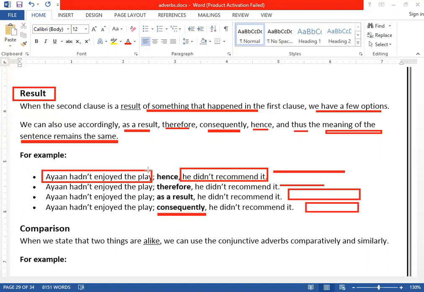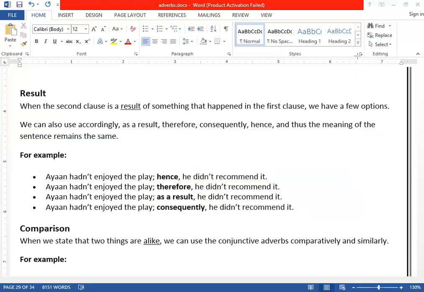So now, all these conjunctive adverbs that we have used, they are used to show what? They are used to show result. And it gives you the same meaning. Clear? So as I told you earlier, before conjunctive adverbs we use what? Semicolon. And after that, we will use what? We will use a comma. So this is the first thing that conjunctive adverbs show, that is called result. Now the second one.